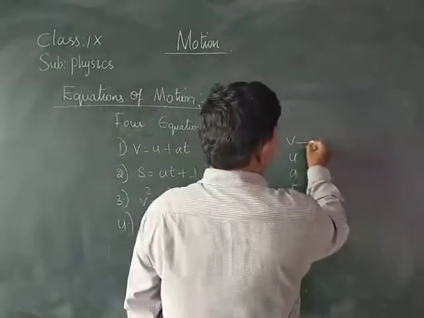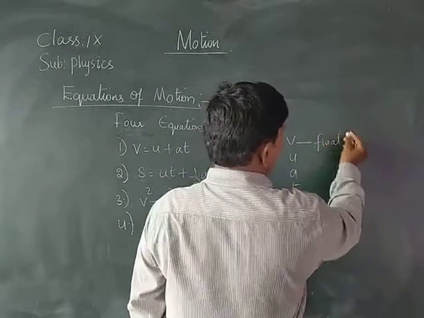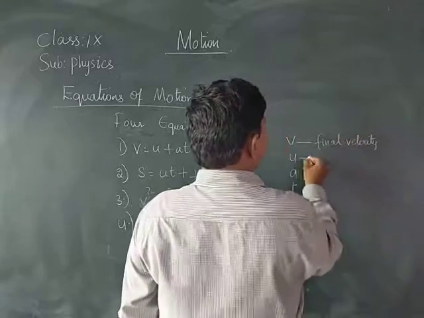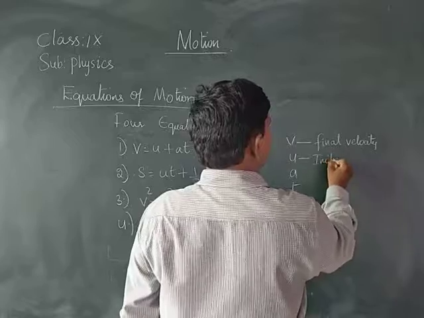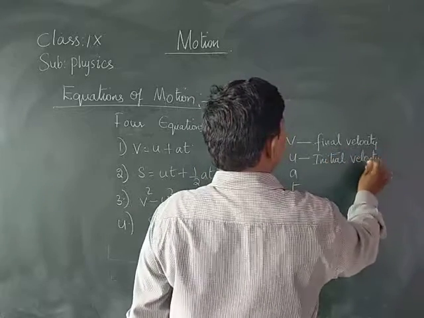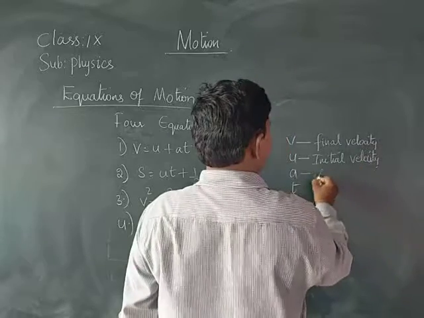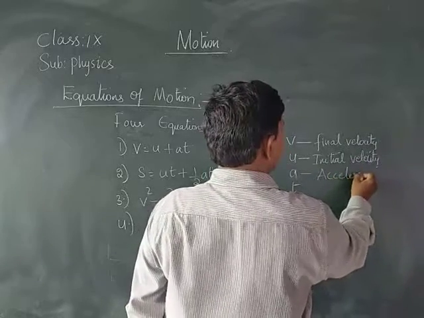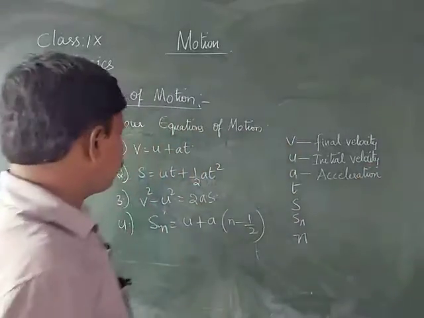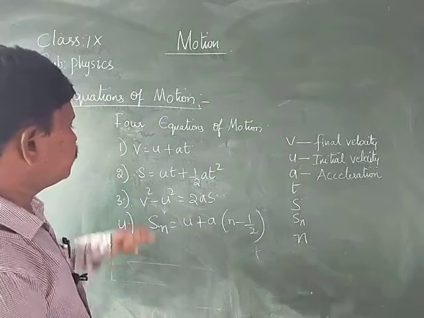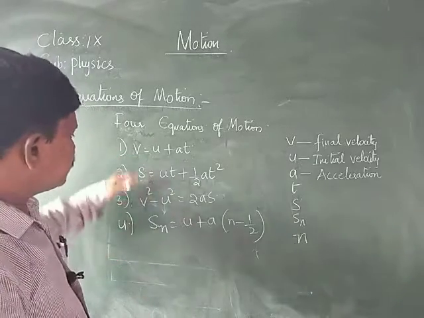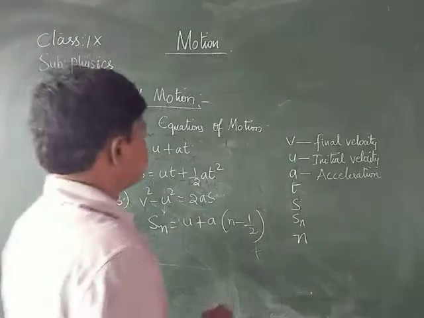Now look at it. V means final velocity. We should know what the terms are. U means initial velocity. A means acceleration. These are the terms we have in the equations of motion.